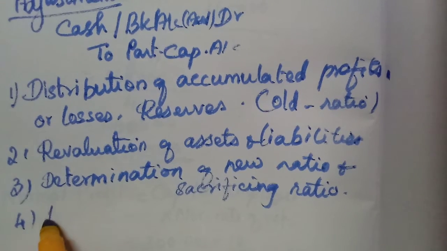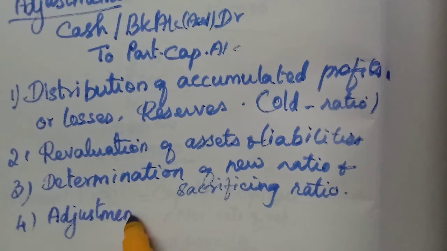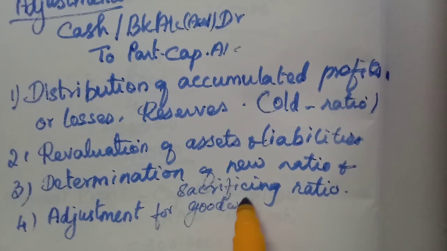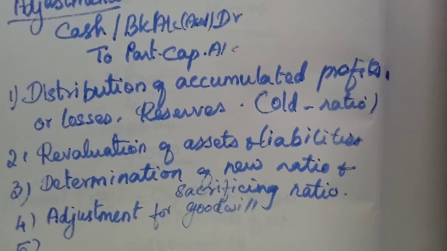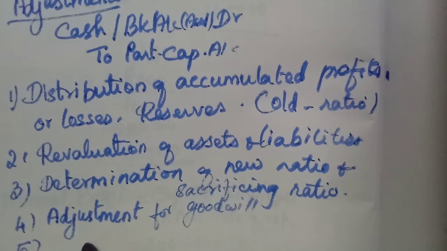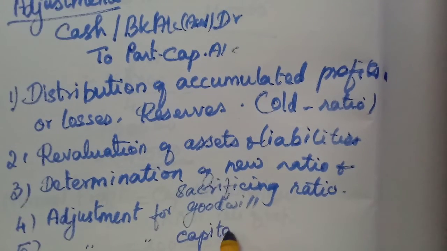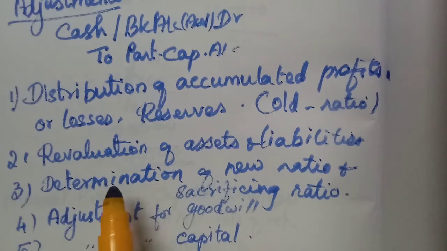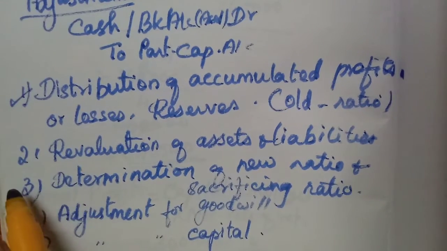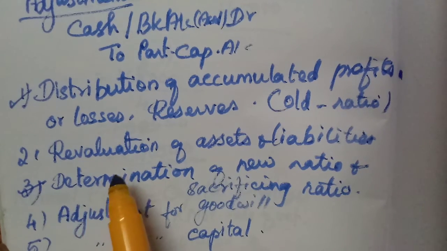Then adjustment for goodwill. In the previous lesson we have learned it; here the journal entries we have to learn. Now adjustment of capital, the last one. Here we are going to learn only the distribution of accumulated profits and the determination of new ratio. The other things are not included in this syllabus, that is deleted portion.